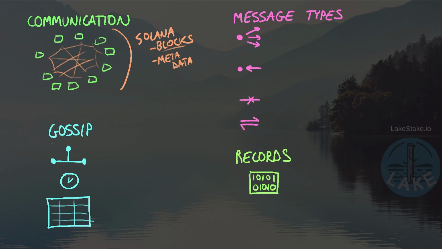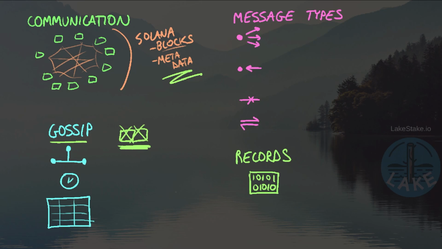Well, that is going to be thanks to a protocol known as GOSSIP. GOSSIP is going to, again, propagate that metadata that is still critical to network operation, even though it doesn't directly produce blocks. So the responsibility of GOSSIP is not to actually create blocks, but it is to enable the creation of blocks through the various communications mechanisms.